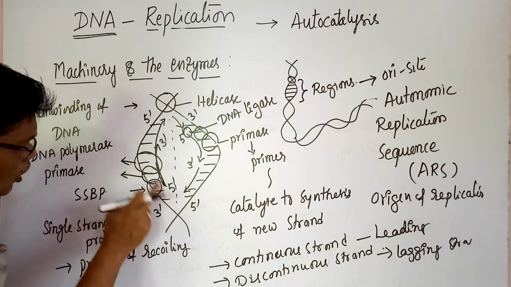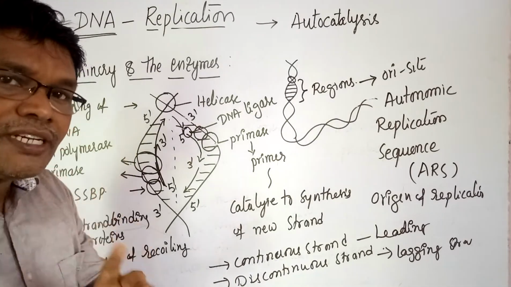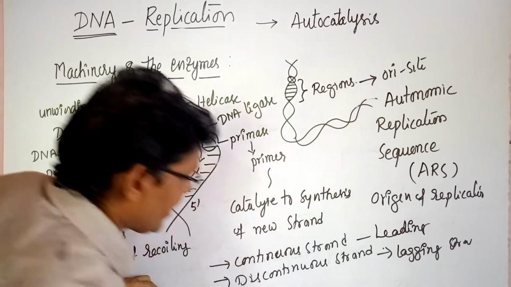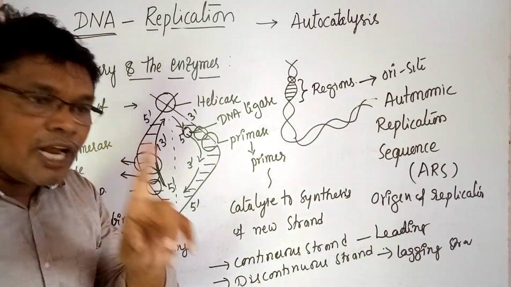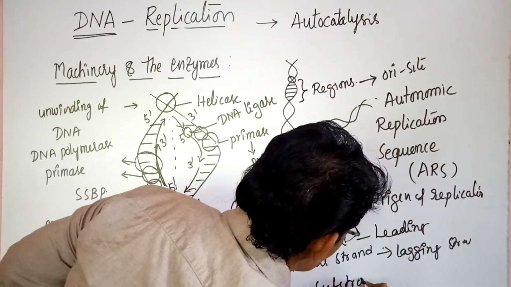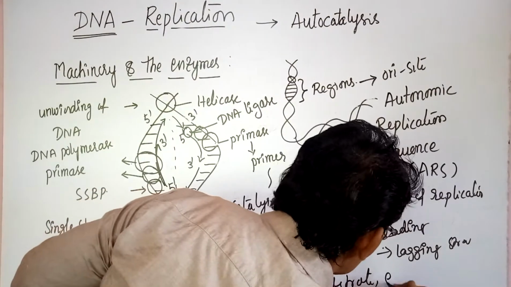Generally, the nucleotides are present in the nucleus. Nucleotides have a dual function. One is that they act as a substrate. The second is that they provide energy.